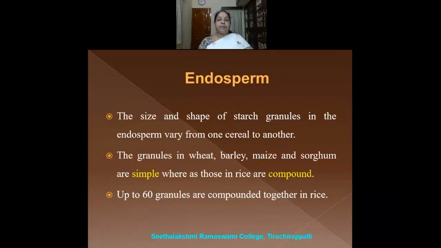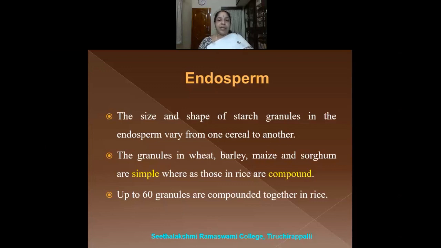The size and shape of the starch granules in the endosperm vary from one cereal to another. In rice, the size and shape will be different. In wheat, it will be different. In maize, it will be different.